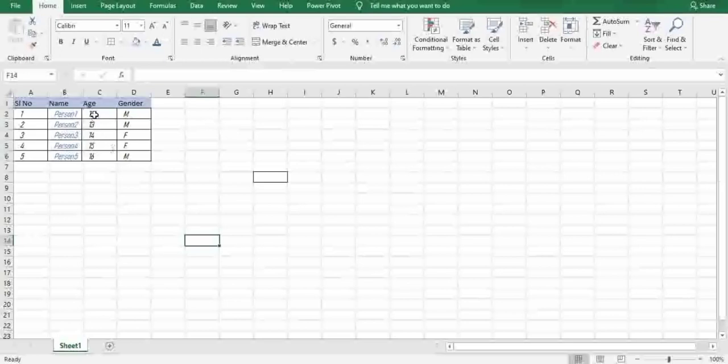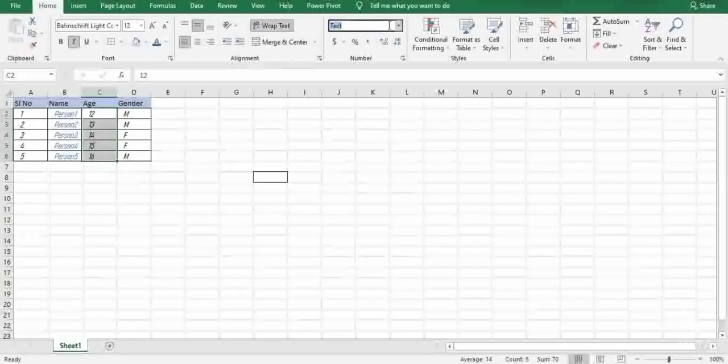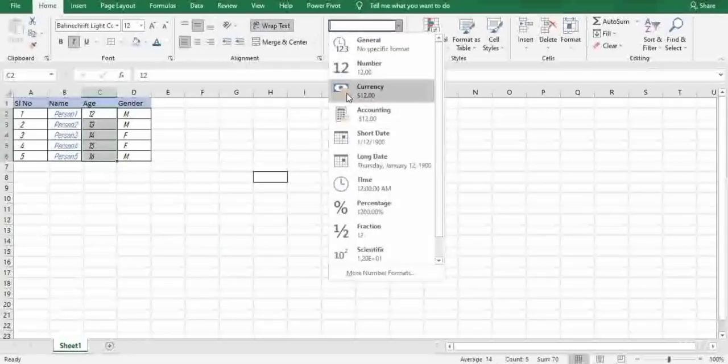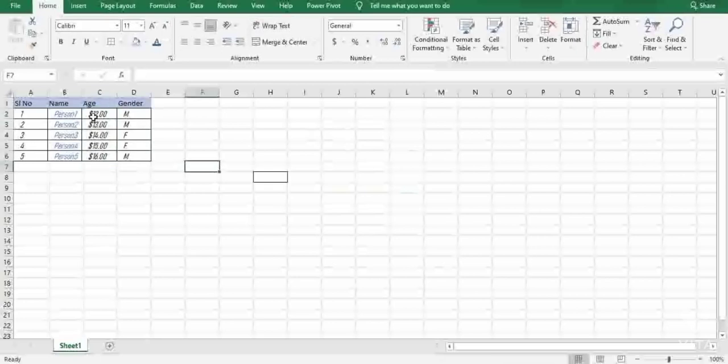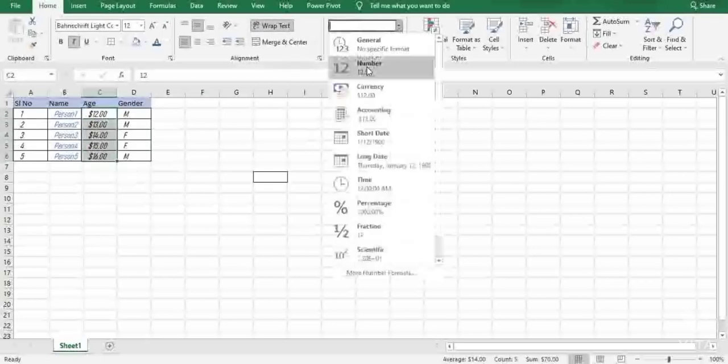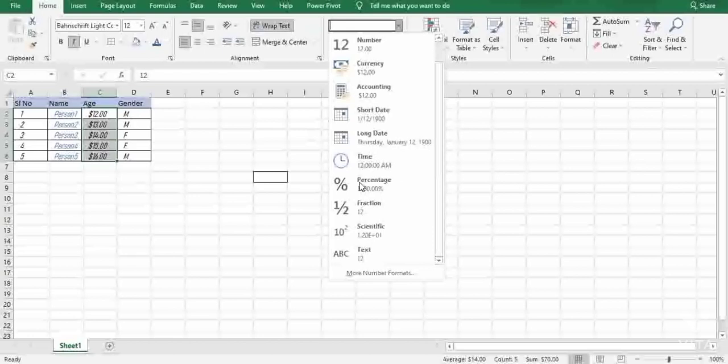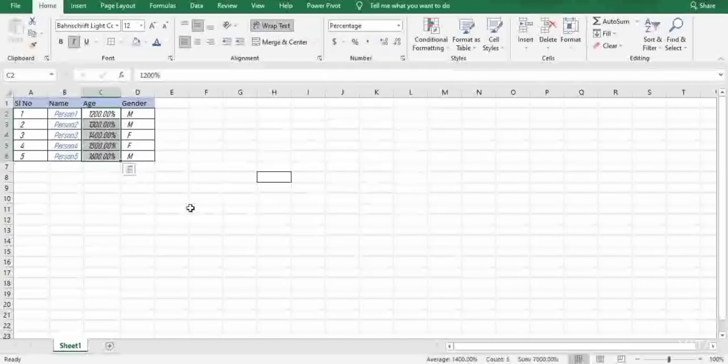Let us see what happens here. It came to the normal. I'll just select this and change the format into currency. Now what I will do, I'll take these out and mark it as percentage. You clearly see here 1000 to 1 percentage. It is converted into the form of percentage.